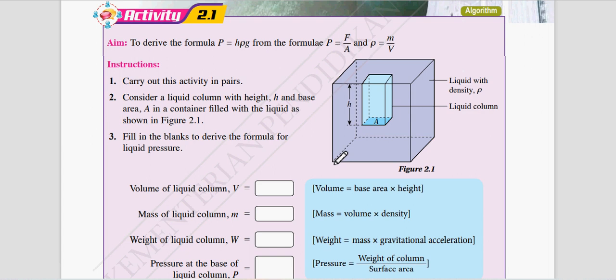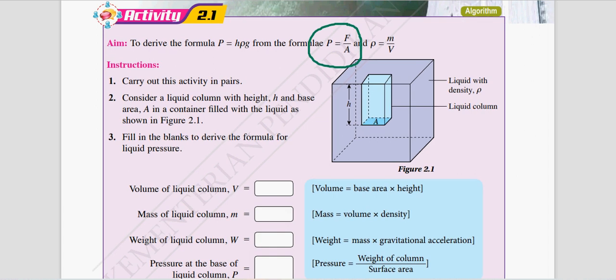Number 1, we have this formula for pressure, which I introduced already in chapter 1: P equals F over A. And another formula for pressure is P equals h rho g.